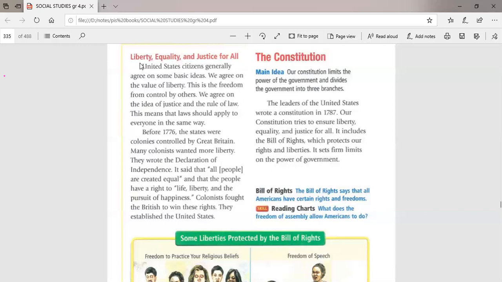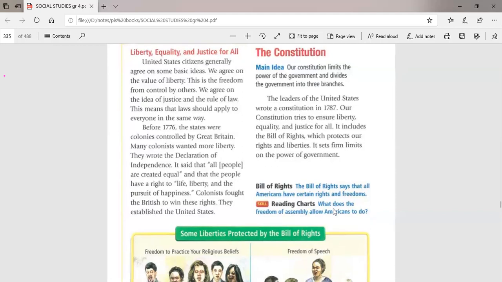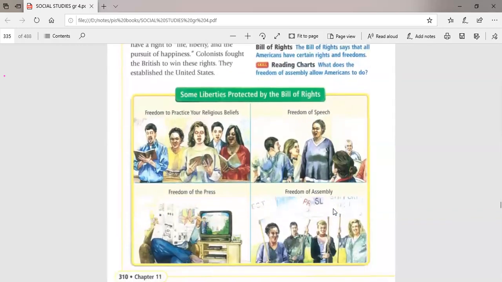Okay, what else? The American Constitution includes some freedoms or rights. These rights are called the Bill of Rights. This is one of the American citizens' rights in America. What is the Bill of Rights? The Bill of Rights says that all the American citizens have certain rights and freedoms. Here are the Bill of Rights.